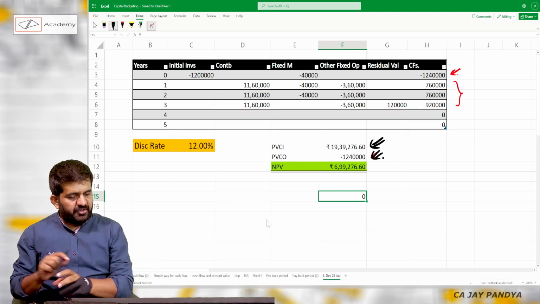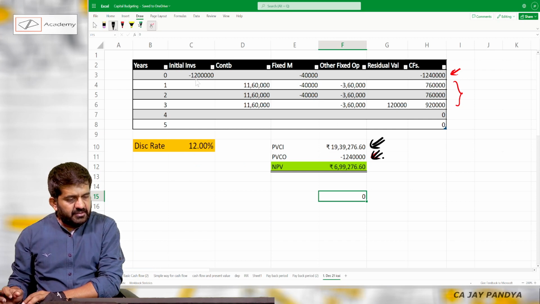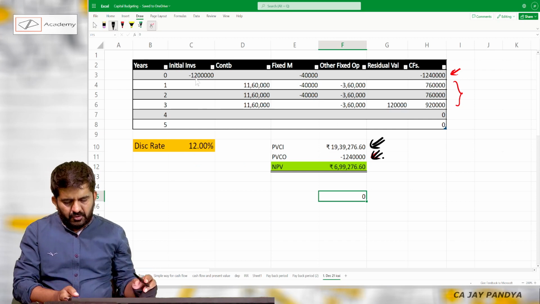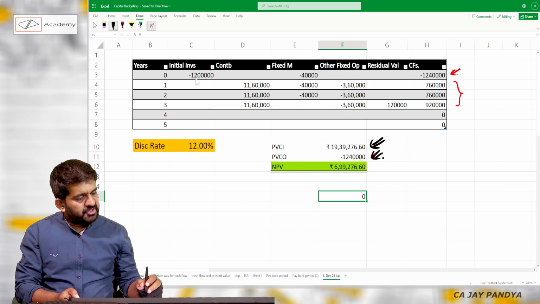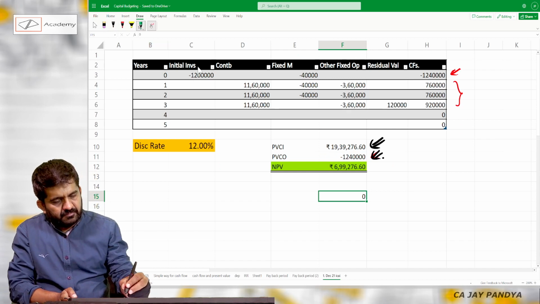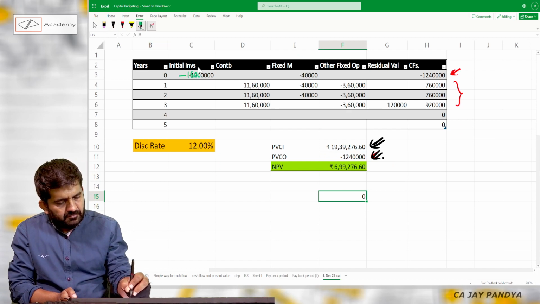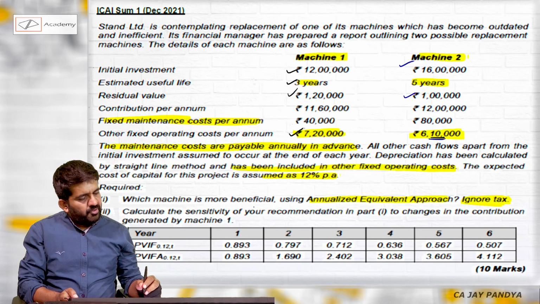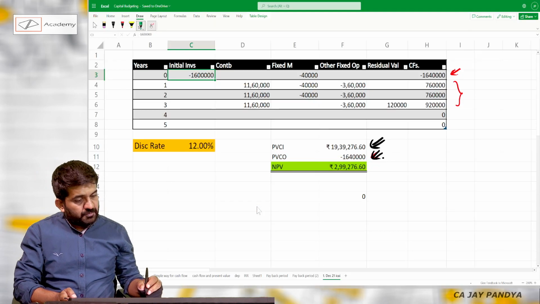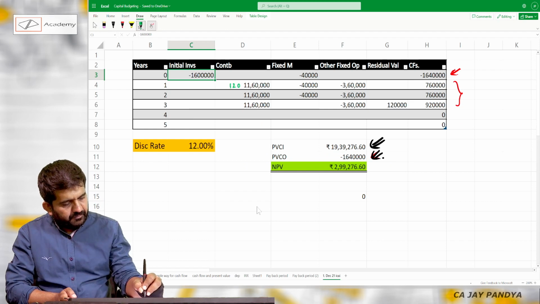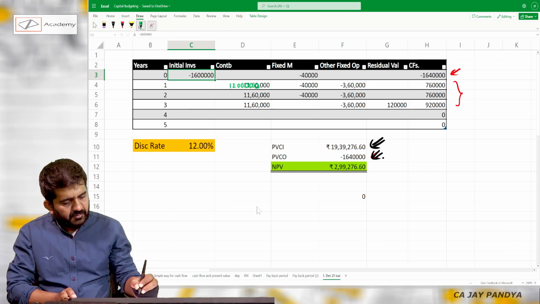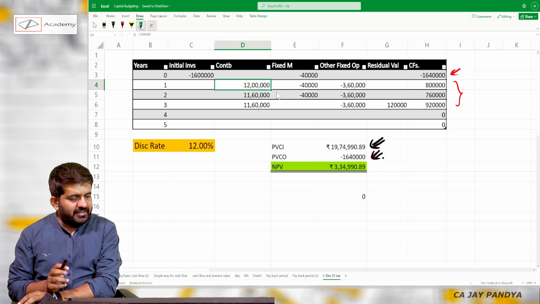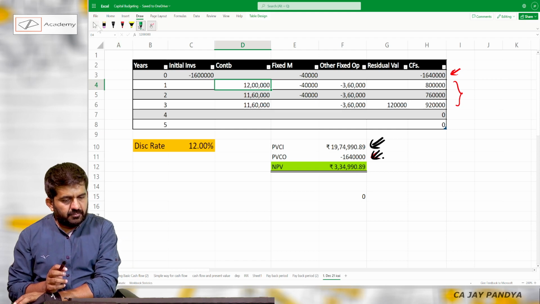So let me put in the figures as far as machine 2 is concerned. Initial investment 16 lakhs. Contribution will be 12 lakhs per annum, and this 12 lakhs is for 5 years.